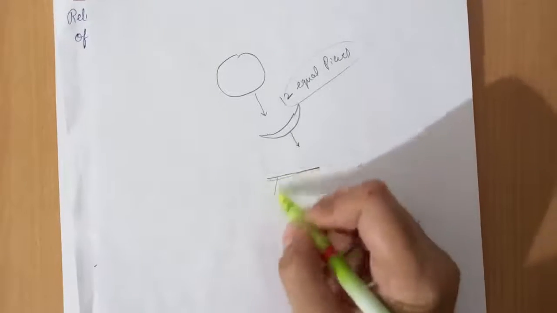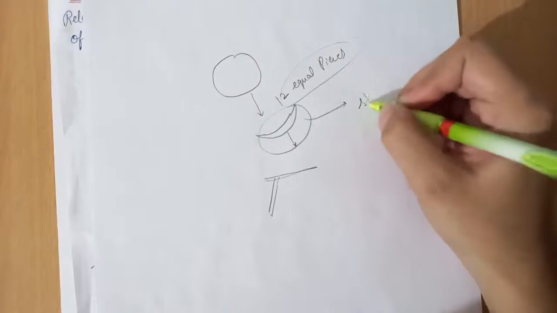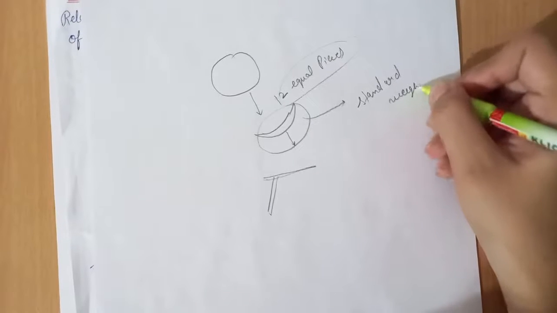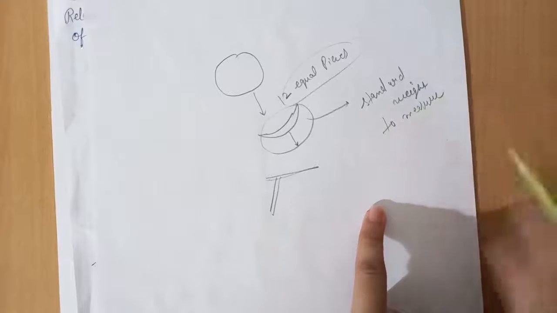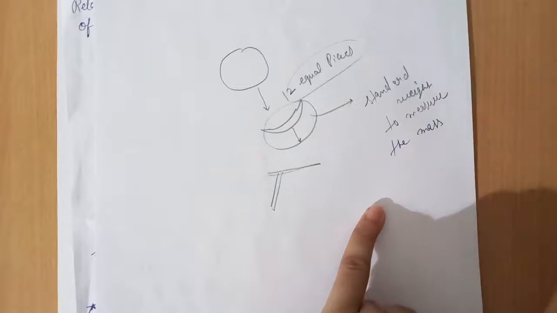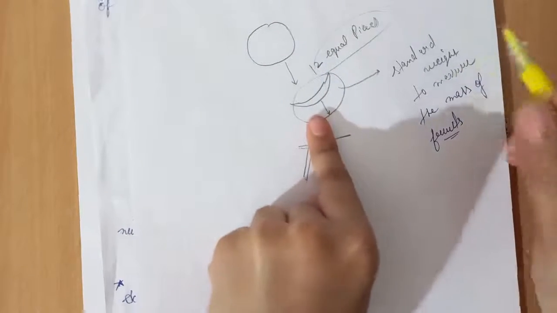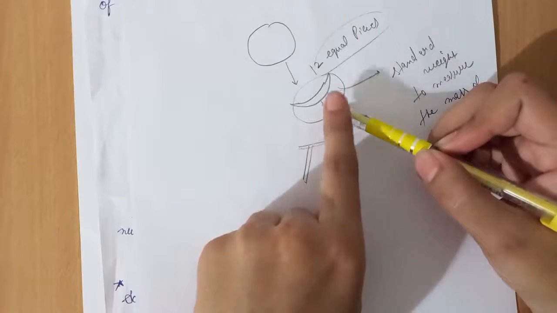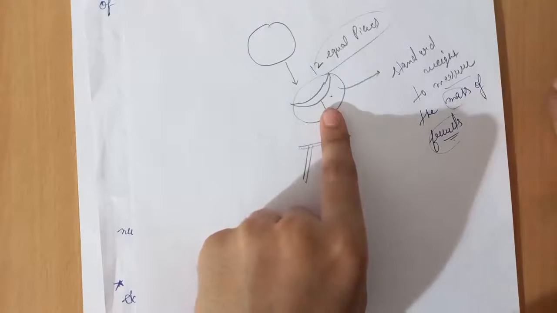Then a fruit seller takes this one piece of watermelon as a standard reference or standard weight to measure the mass of fruits. So the mass of this one piece of watermelon is utilized by the fruit seller to measure the weight of fruits.